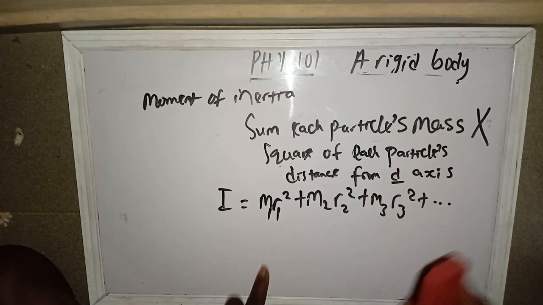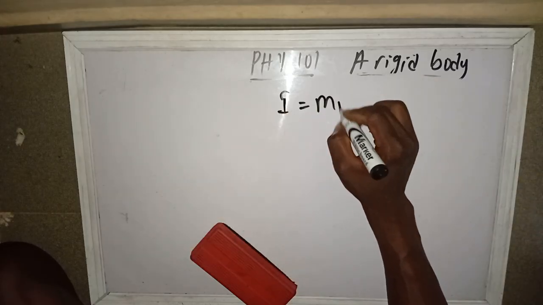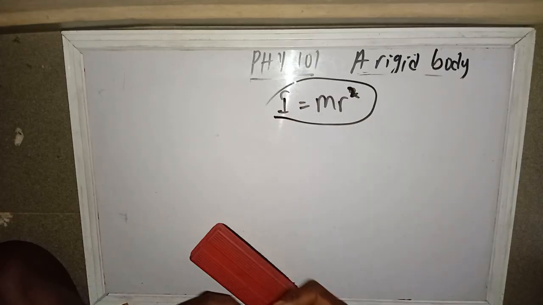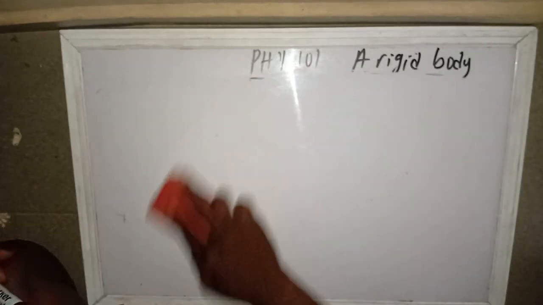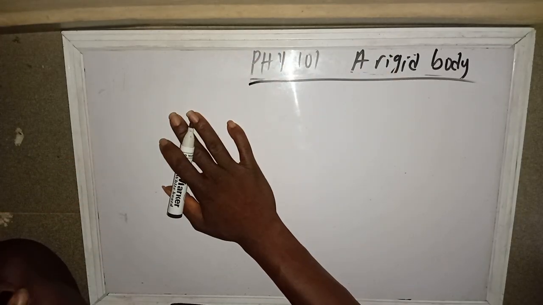So now let's talk about moment of inertia of a point mass. When we are talking of a point mass, that one is just I equals m r squared. When we are talking about a particular mass, this is just it. So let's not waste much time on that. Now, some examples of moment of inertia of bodies, using different types of body.